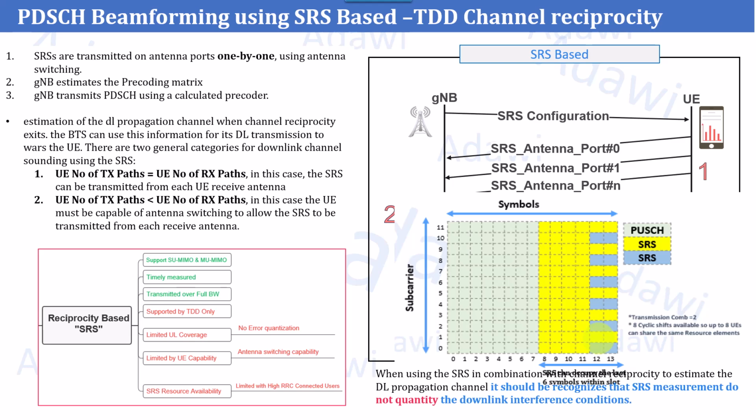But this part is more related to UE capability. The part number 4 is related to the SRS resource availability. First of all, whenever you have more RRC connected users, all the SRS resources can be utilized, so some users might not be able to transmit the SRS because of the resource limitation.